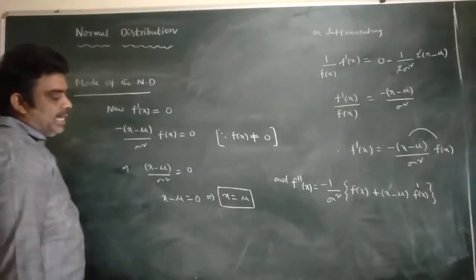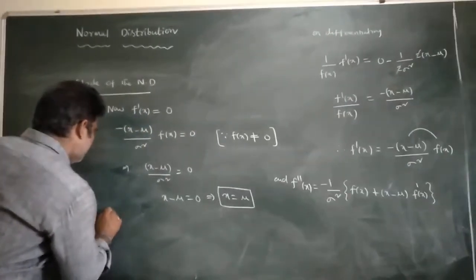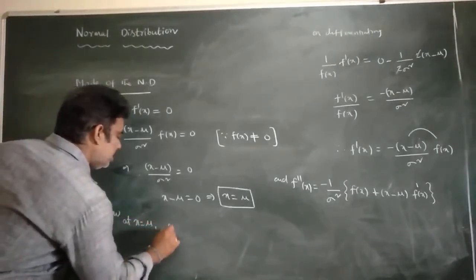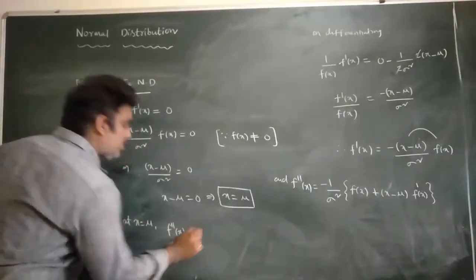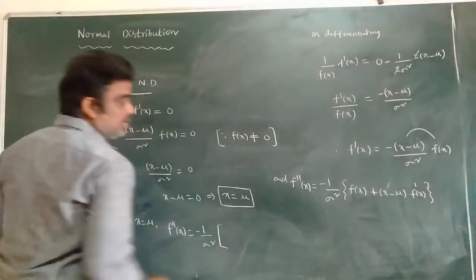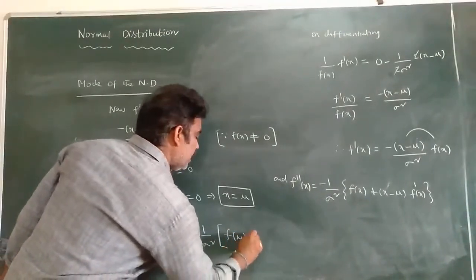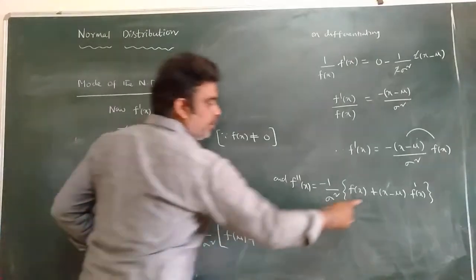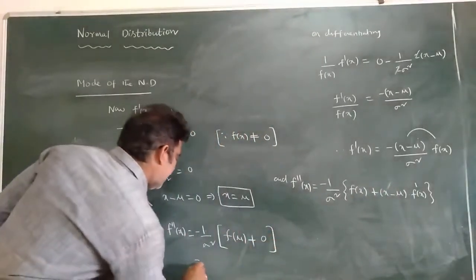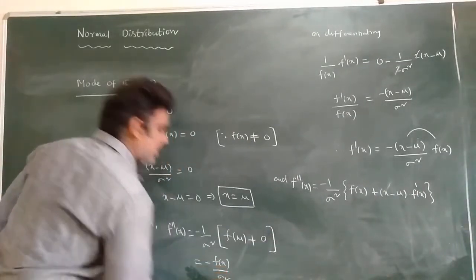Now I am going to check the value of f double dash x at x is equal to mu. At x is equal to mu, f double dash x is equal to minus 1 by sigma square into f of mu plus, putting x as mu, the entire second term is 0. So this is minus f of mu by sigma square.